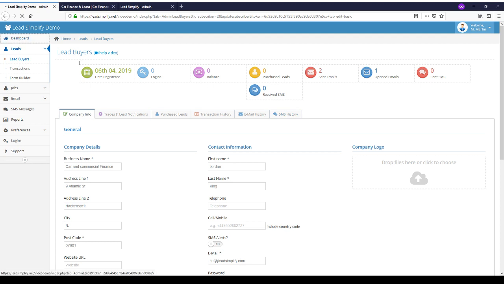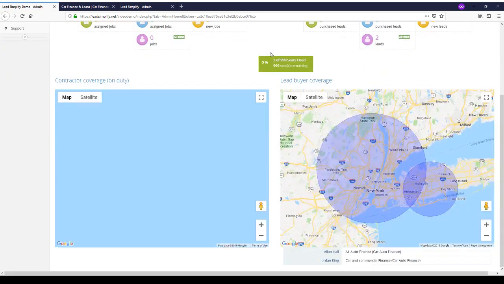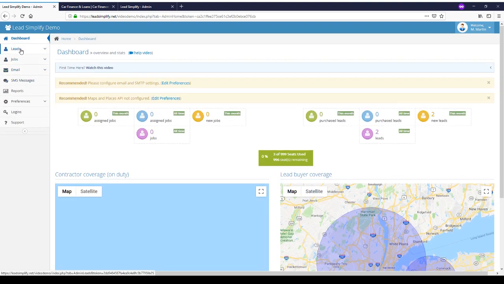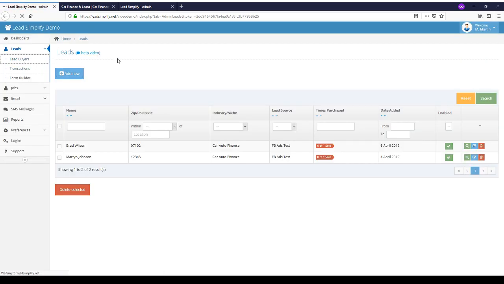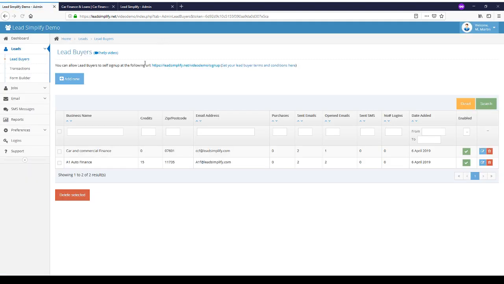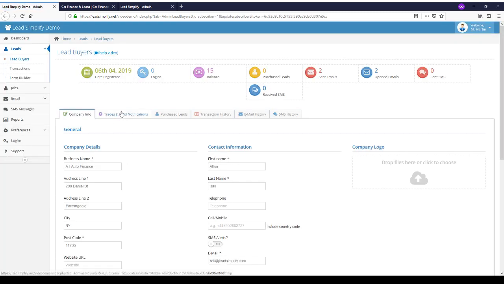If we jump back onto the dashboard, as I said before, we've got a couple of lead buyers here. So if I jump back onto our lead buyers, go to leads, lead buyers, and then I will look at A1 Auto Finance.